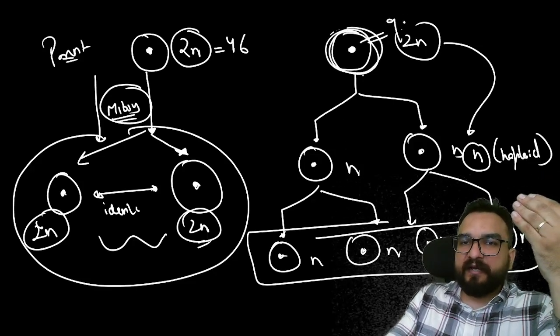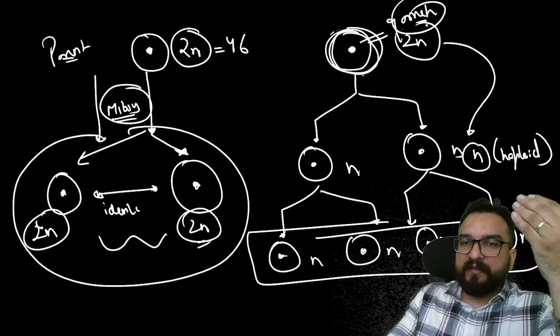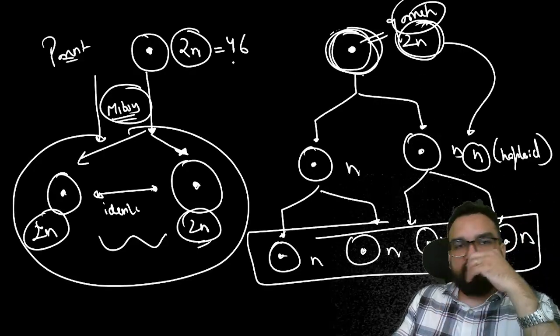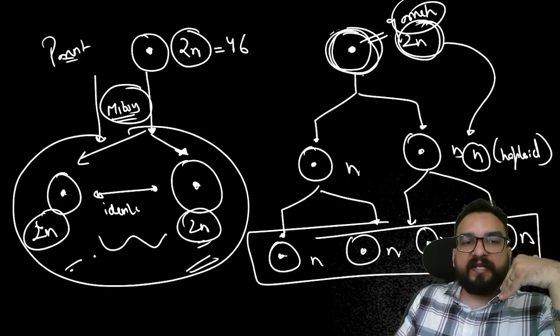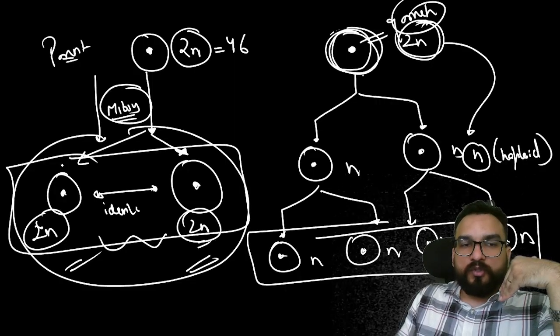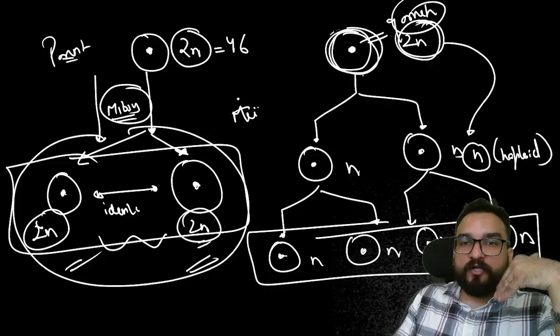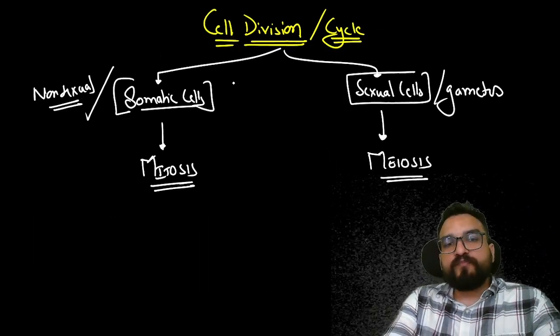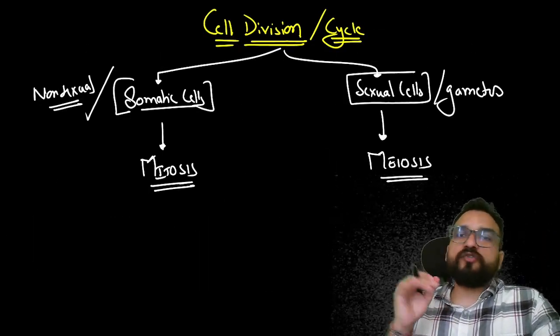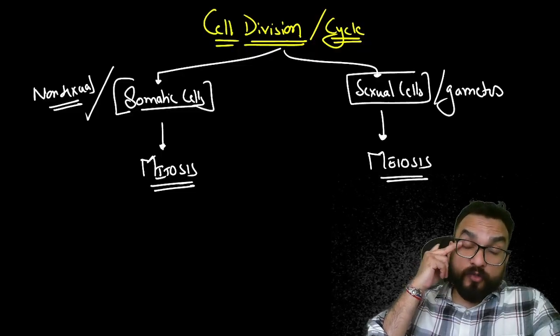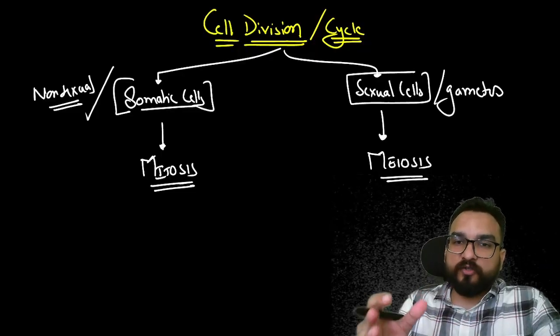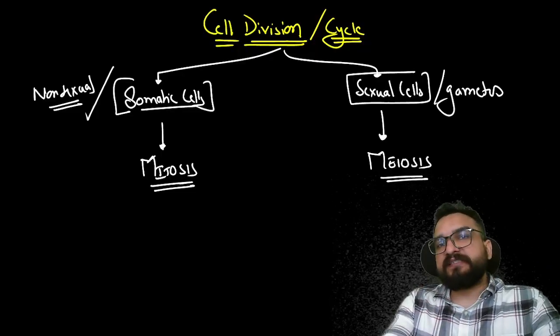And this is your gamete, okay? It is not a somatic cell, it is a gamete. It goes from 2n to n, whereas in mitosis 2n comes from 2n. Over here you will find 2 daughter nuclei, and over here 4 daughter nuclei. Do you understand the basic difference between mitosis and meiosis, right? You are understanding 1 or 2 differences right now. We will understand more when we go into detail on mitosis and meiosis.